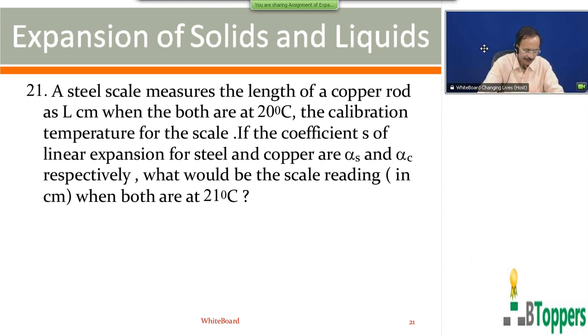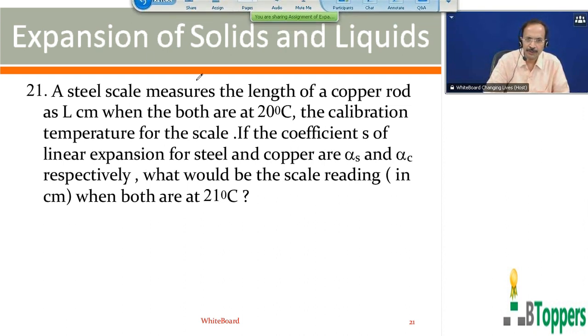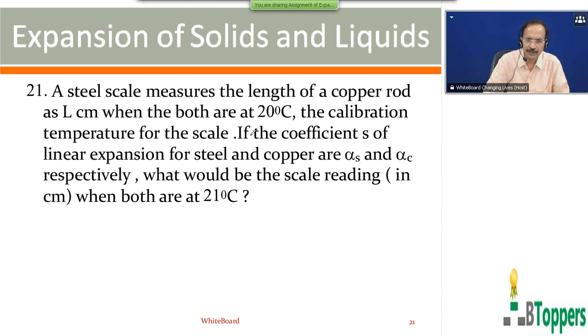See the question number 21. A steel scale measures the length of a copper rod as L centimeter when both are at 20 degree centigrade. The calibration temperature for the scale is 20 degree centigrade. The coefficients of linear expansion for steel and copper are alpha S and alpha C respectively. What will be the scale reading when both are at 21 degree centigrade?